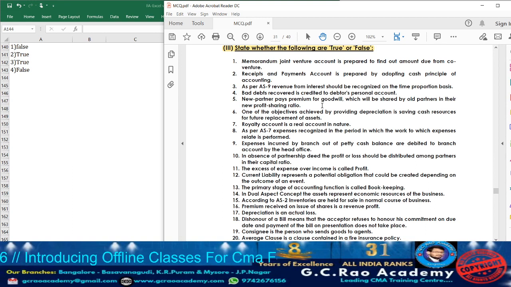New partner pays premium for goodwill, which will be shared by old partners in their new profit sharing ratio. Whenever a new partner is admitted into the partnership, that partner is going to enjoy the goodwill, the name and fame created by the old partners. So accordingly, he has to bring some amount towards goodwill. That goodwill brought by the new partner will be shared among old partners in which ratio?